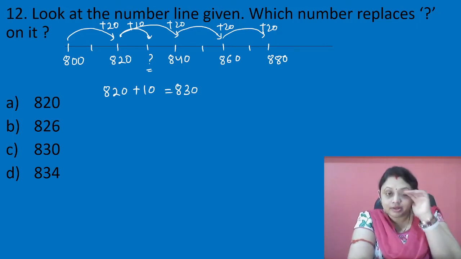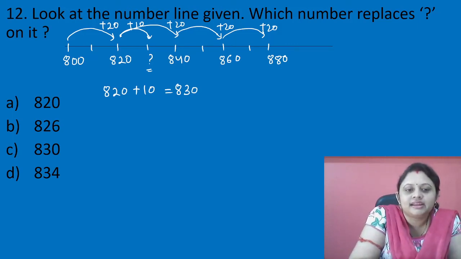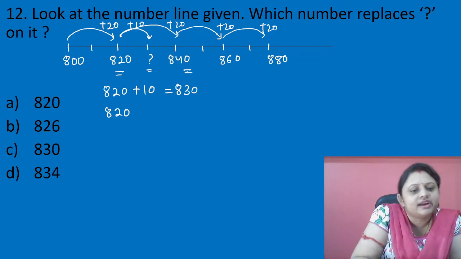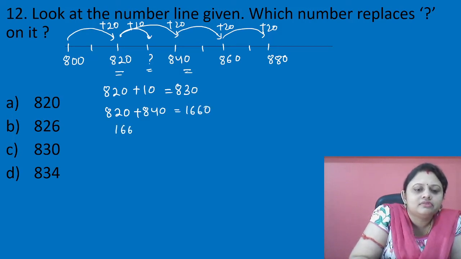This is one method. Another method can be like this. You can add 820 and 840 and divide it by 2. 820 plus 840 is equal to 1660, and if we divide this number by 2, it is equal to 830. This is our first method, and this is our second method.